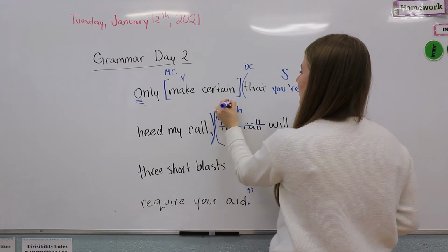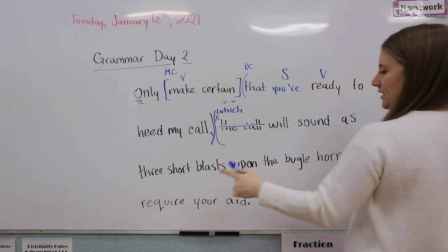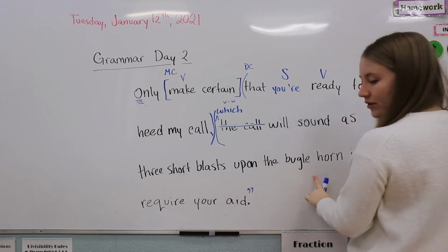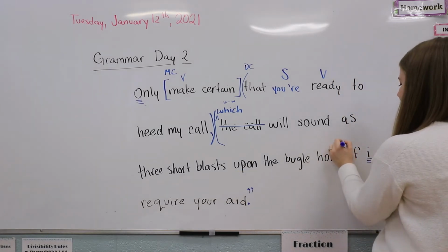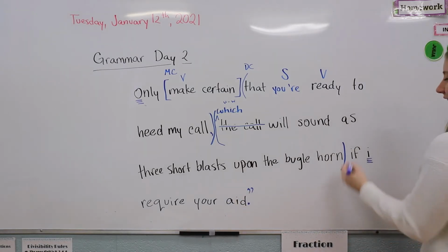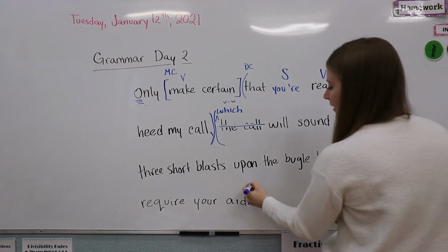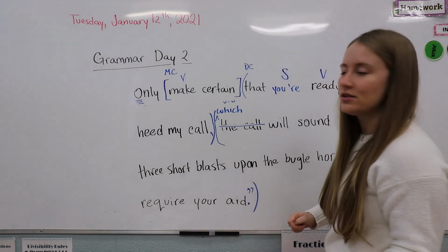And of course we label our who which that we've made. Okay, which will sound as 3 short blasts upon the bugle horn. Okay, and that's going to be the end of that clause. Because this is another thought. If I require aid, right? So it can't stand alone, but it's a new idea. So that is our third clause. Now we have 3 clauses.